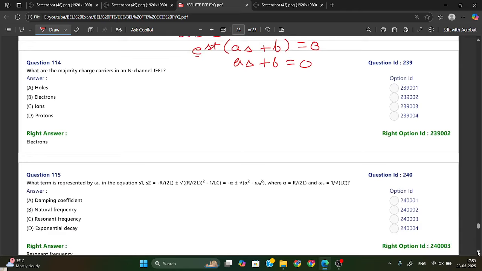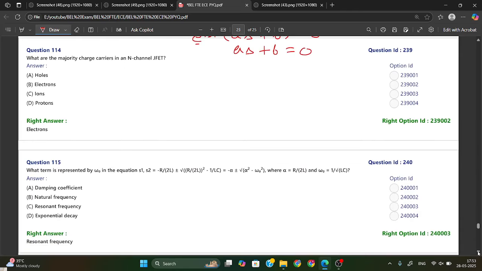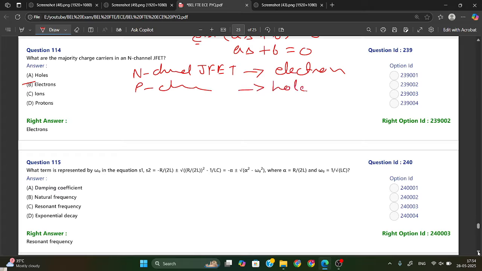What is the majority charge carrier in an n channel JFET? The majority charge carrier in an n channel JFET is electrons. Option B is the right answer. If they ask for a p channel, then in a p channel the holes are the majority carrier.